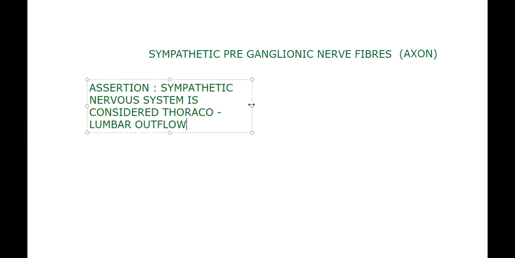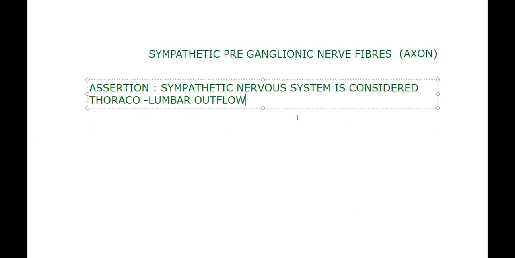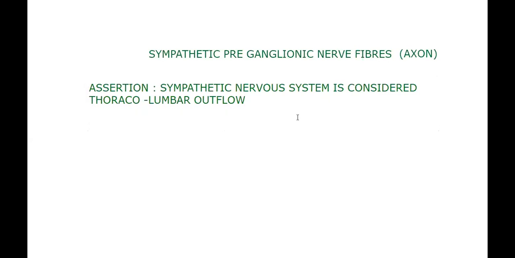If this is the assertion, what is the reason? Why do we say like this? Why do we say like this? Because